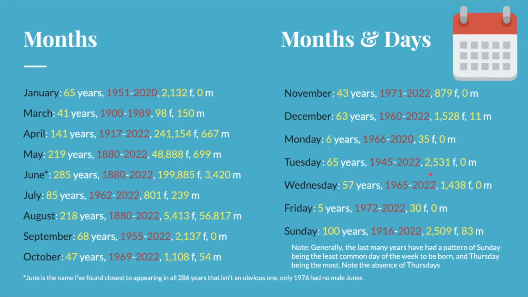Furthermore, when I typed in the name Day, D-A-Y, most of the results were feminine. So I guess people are seeing the day ending as feminine, which definitely attributes to why there's so few boys with any of these names. But while September's the most common month to be born in, the most common day of the week to be born is Thursday, which has no data. And Sunday is the least common day to be born on, but it's the most popular name. But I do find that to be an interesting trend.